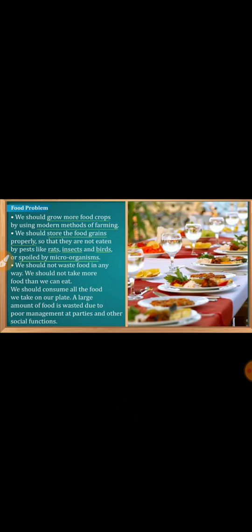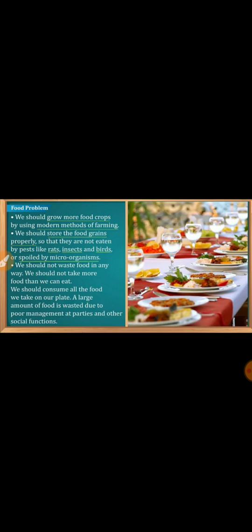We should take only that much which we are able to finish. And overeating also leads to obesity, so we should not overeat. We should not take more food than we can eat. And we should consume all the food that we have taken in our plate.